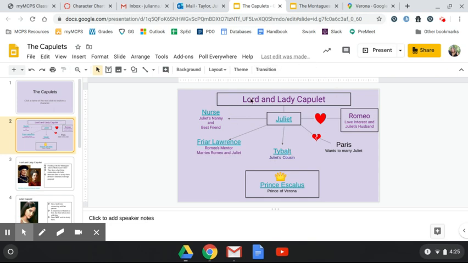So that's the side of the Capulet family that you need to know for this first half. You also need to know that Paris, the County Paris is what he's called. Sometimes they just call him the County. Paris wants to marry Juliet. And Paris has been chatting with Lord and Lady Capulet for a while about marrying Juliet. And it is planned that Juliet and Paris will get married. Paris is the cousin of Prince Aeschylus, and therefore also the cousin of Mercutio, Romeo's best friend.